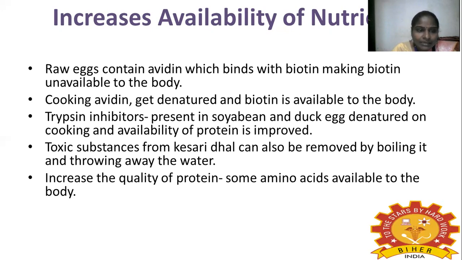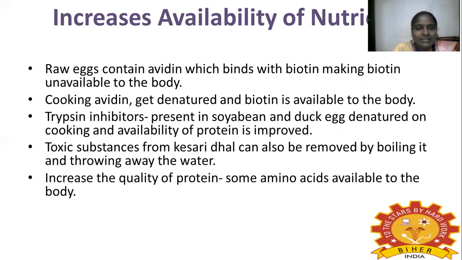Another example is trypsin inhibitor, which is present in soybean and also duck eggs, and is denatured on cooking. When you cook duck egg and soybean, the trypsin inhibitor is denatured, so the availability of protein is improved.